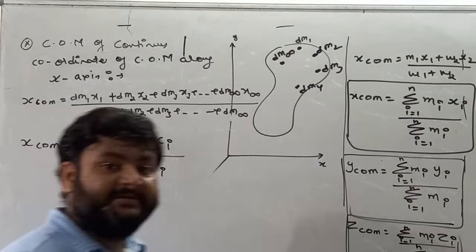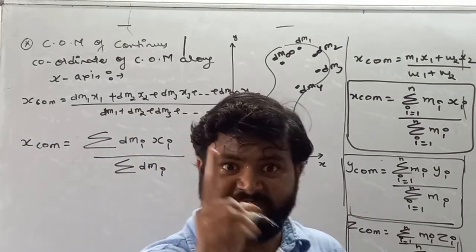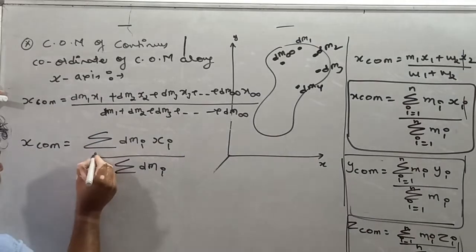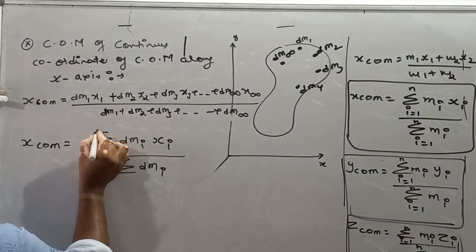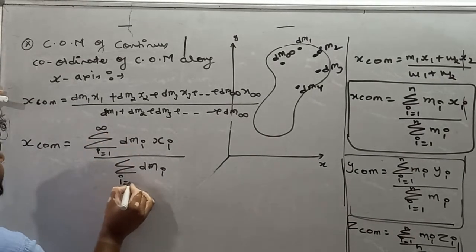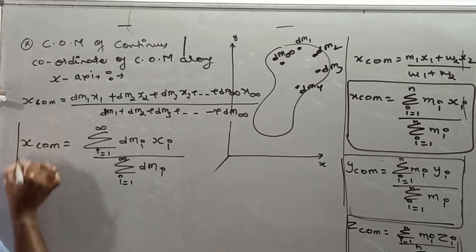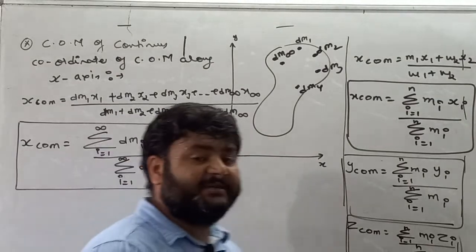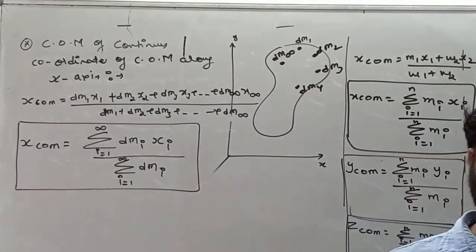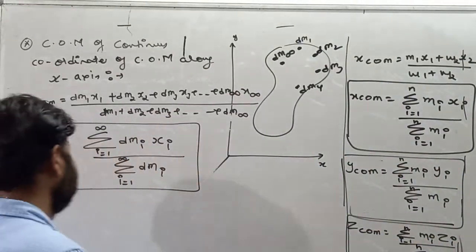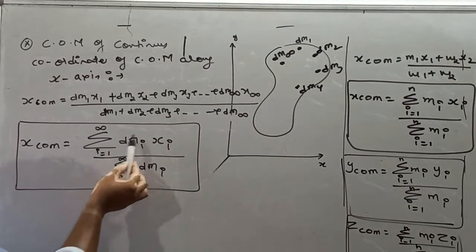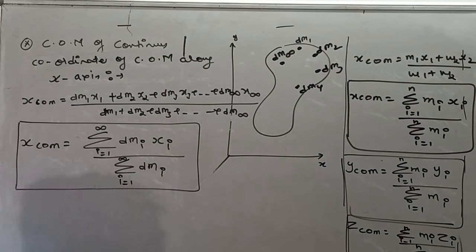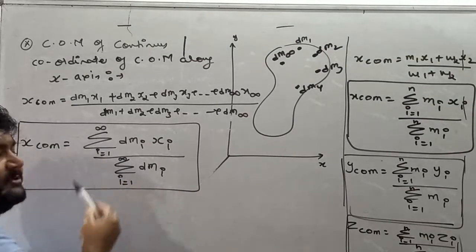Now dear student, we have infinite number of particles. So what we'll use is the limit of i from 1 to infinity. This is the formula for finding the coordinate of the center of mass along the x-axis, that is summation dm_i x_i for i from 1 to infinity divided by summation dm_i from 1 to infinity.